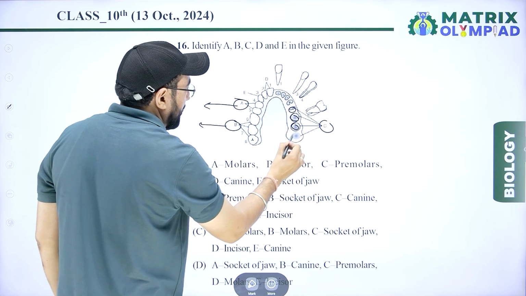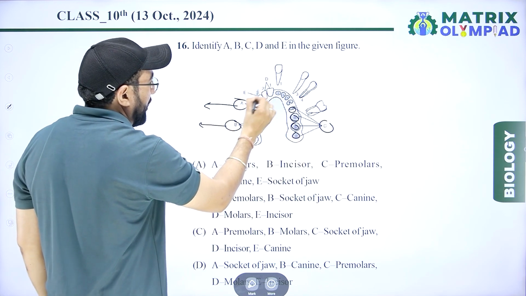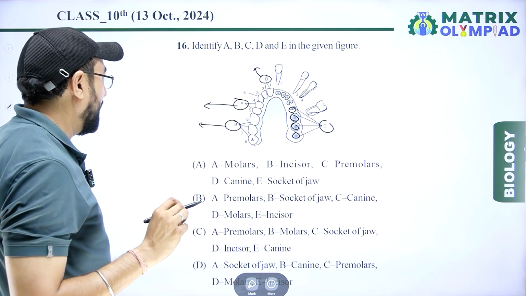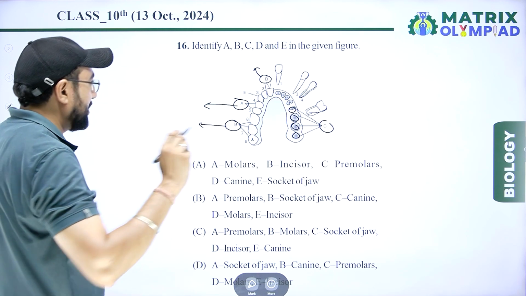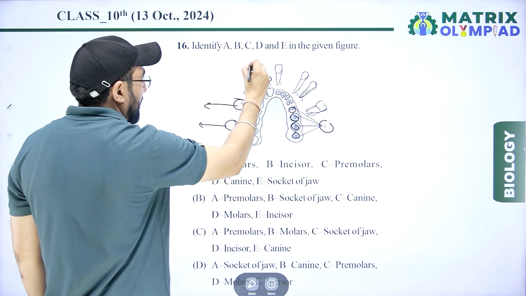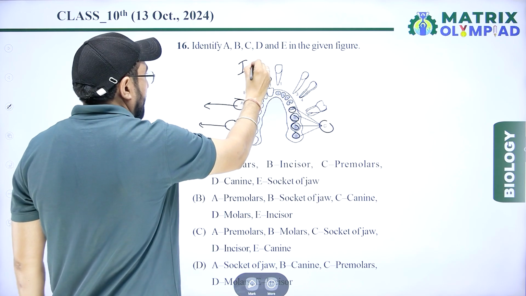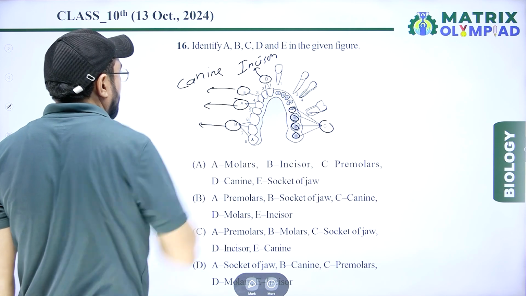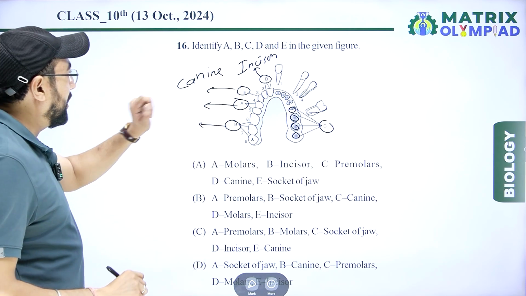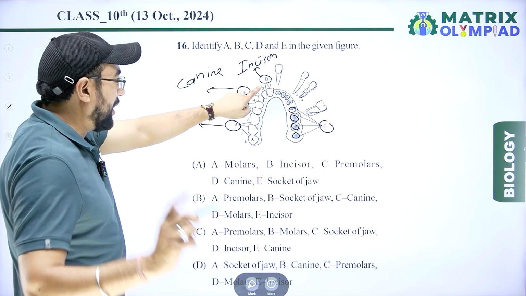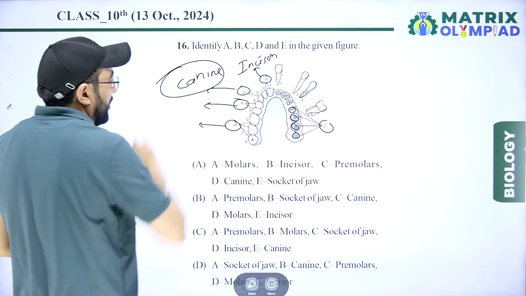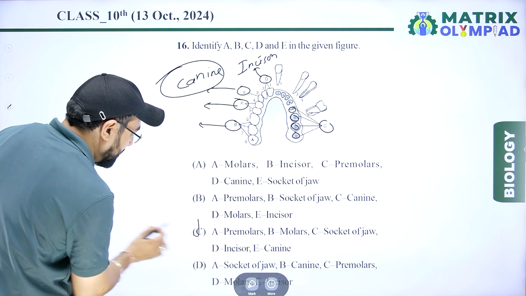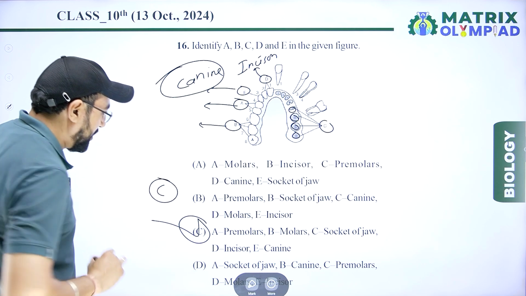Socket. And 1 and 2, that is D. D is canine. No, D is incisor. And next, E is canine. So A, B, C, D, E, starting from E, canine. E canine is in option C. C is correct for this.